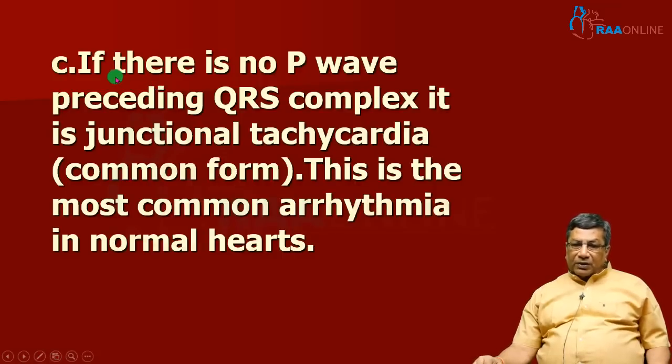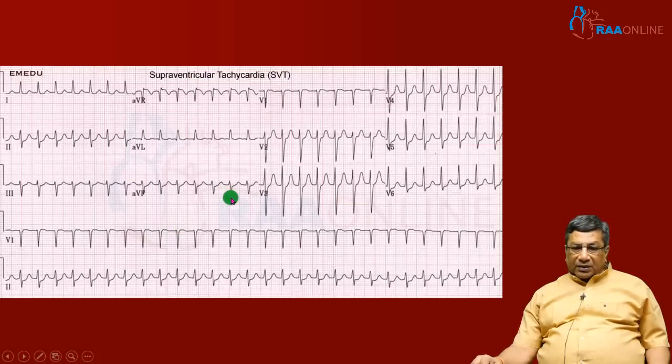So now we come to junctional tachycardia. How are we going to diagnose it? There is no P wave preceding the QRS complex, and this is the most common arrhythmia in normal hearts. So we go through the steps. First, we identify the tachycardia: heart rate is more than 100. Then we look at the QRS duration; it is narrow. Then we look at the constancy of the RR interval; it is constant. So this is a narrow QRS regular tachycardia.